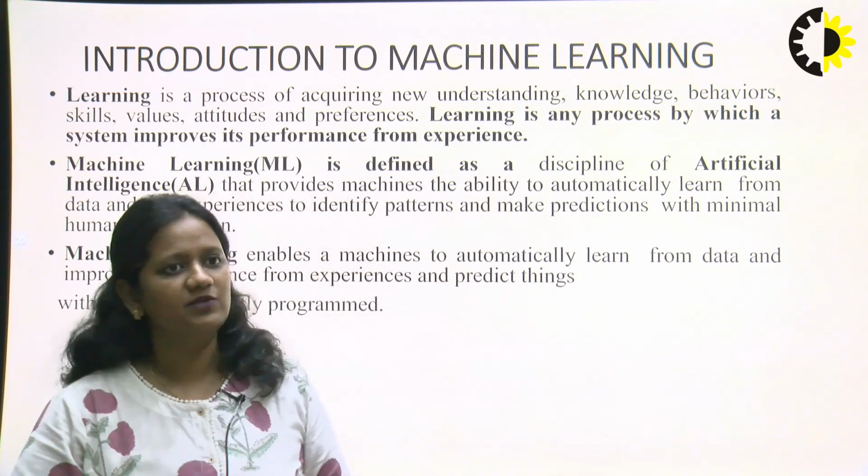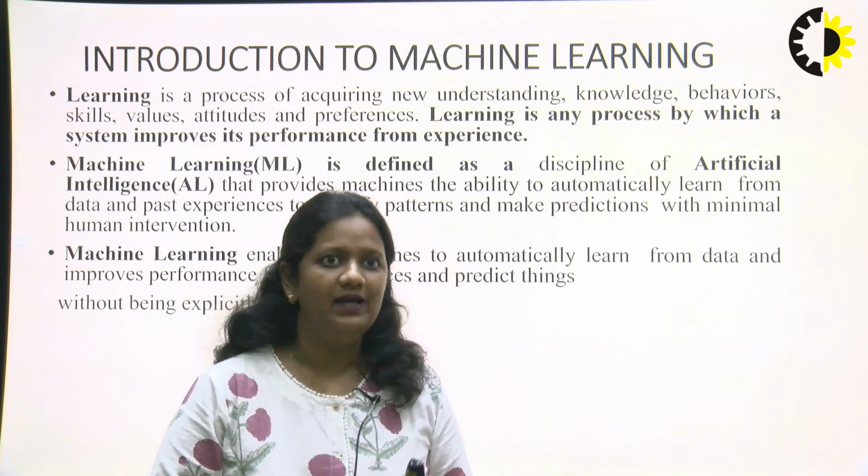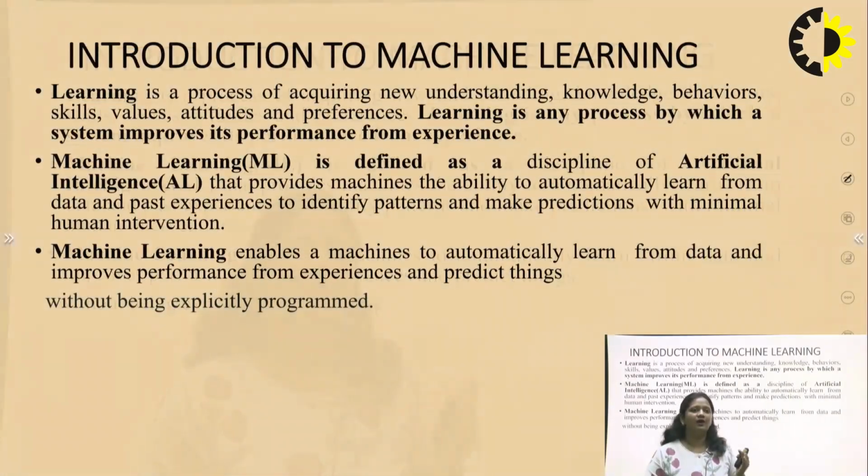Machine learning, what is machine learning? Machine learning is defined as a discipline of artificial intelligence. It is also a subset of artificial intelligence that provides the ability to automatically learn from the data and from past experiences, and to make predictions with minimal human intervention.